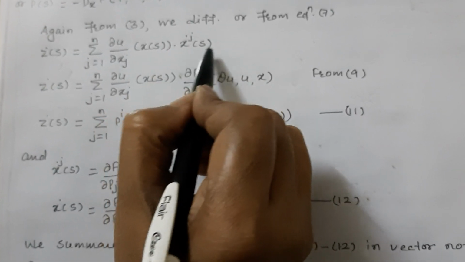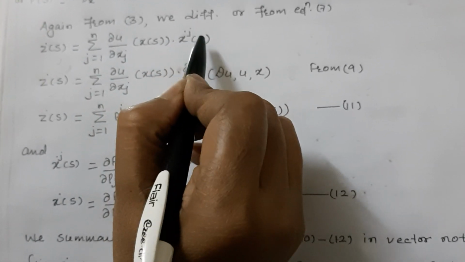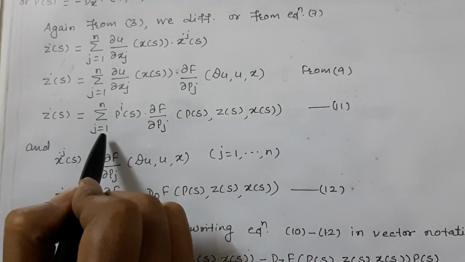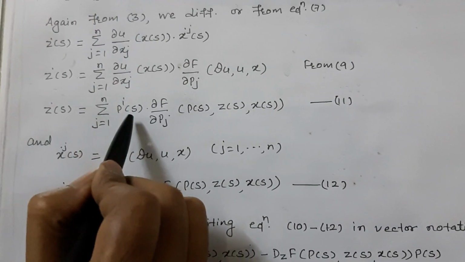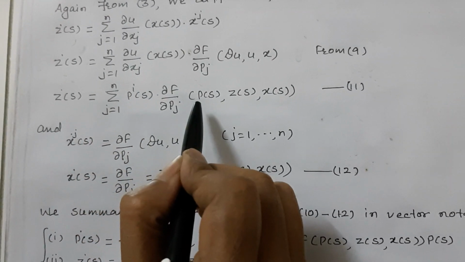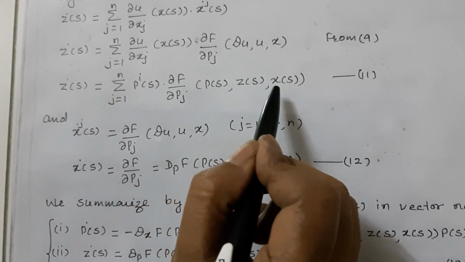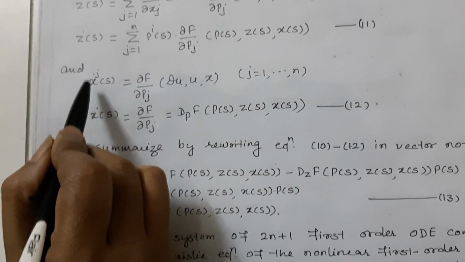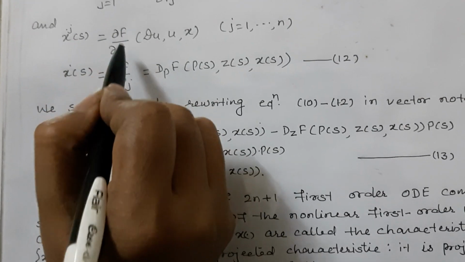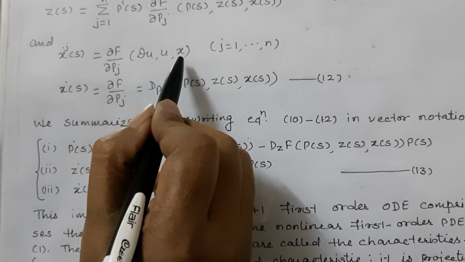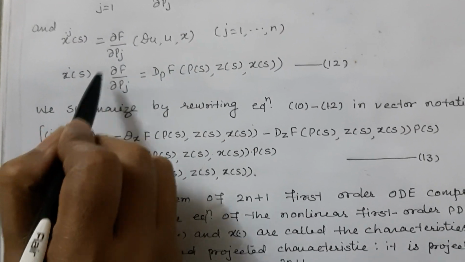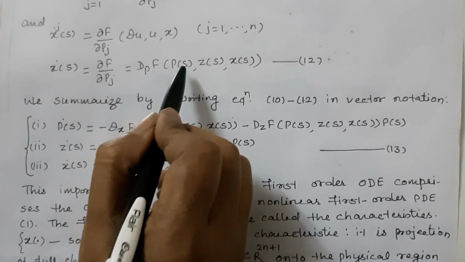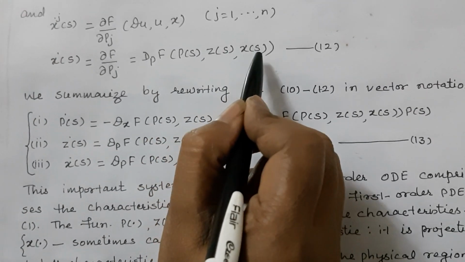Again substituting this value, x dot i s, then z dot s is equal to summation j is equal to 1 up to n of p j del f upon del p j, p of s z of s x of s, from equation 9. Similarly, x dot j s is equal to del f upon del p j, x dot s is equal to del f upon del p j, or D p f p of s z of s x of s.